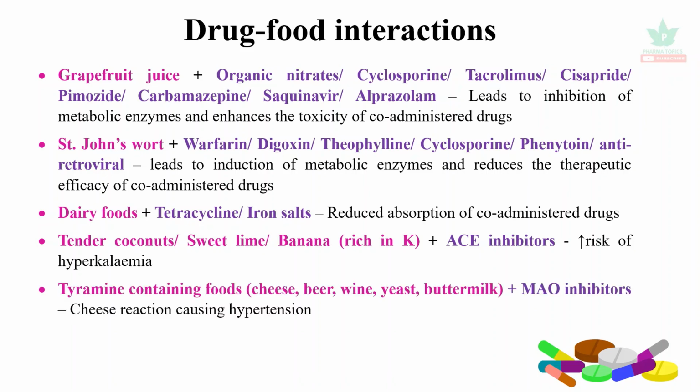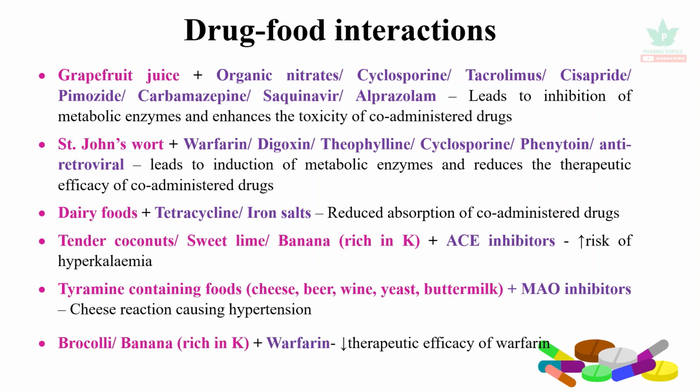Tyramine containing foods such as cheese, beer, wine, yeast, or buttermilk, when they are co-administered with monoamine oxidase inhibitors, cause a dangerous cheese reaction, causing hypertensive emergency. Broccoli or banana, which is rich in potassium, when it is co-administered with warfarin, because it is rich in potassium, it reduces the therapeutic efficacy of warfarin.